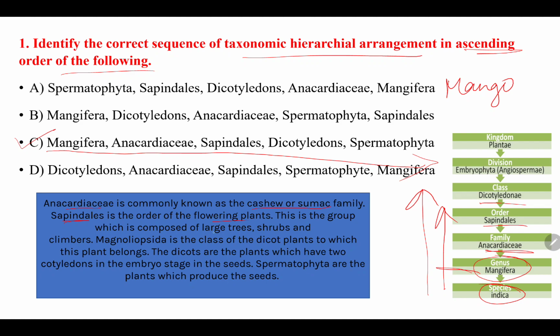It is composed of large trees, shrubs, climbers, etc. And Magnoliopsida is the class of dicot plants to which this mango belongs. And dicot means, as you all know, that it will be having two cotyledons. And Spermatophyta is the plants which produce the seeds. So here the correct option is option C.